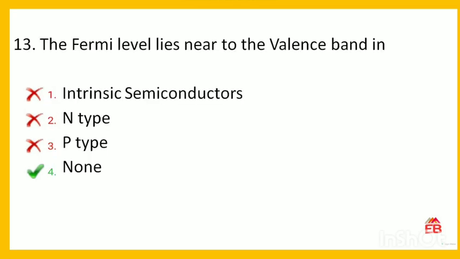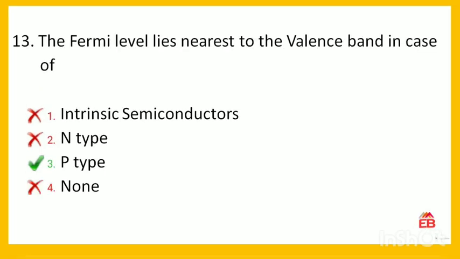The next question is, the Fermi level lies nearest to the valence band in case of. Options are intrinsic semiconductor, n-type semiconductor, p-type semiconductor, or none. So the correct option is, in case of p-type semiconductor, the Fermi level lies nearest to the valence band. So option 3, p-type, is correct.